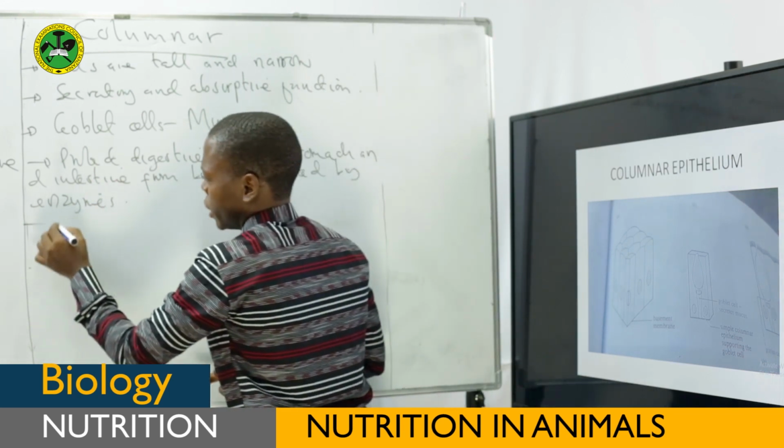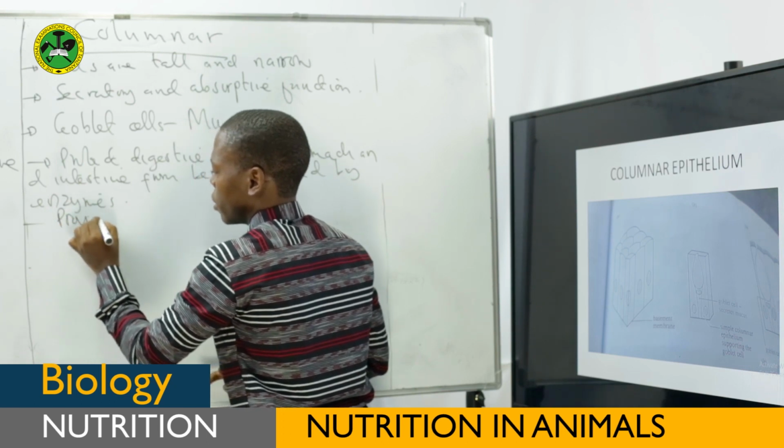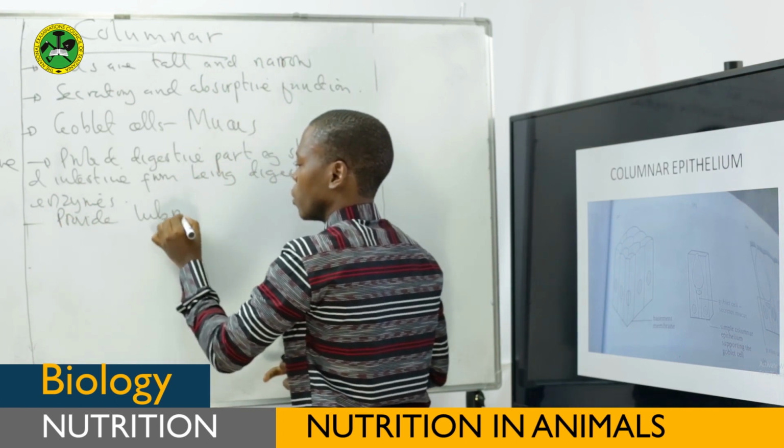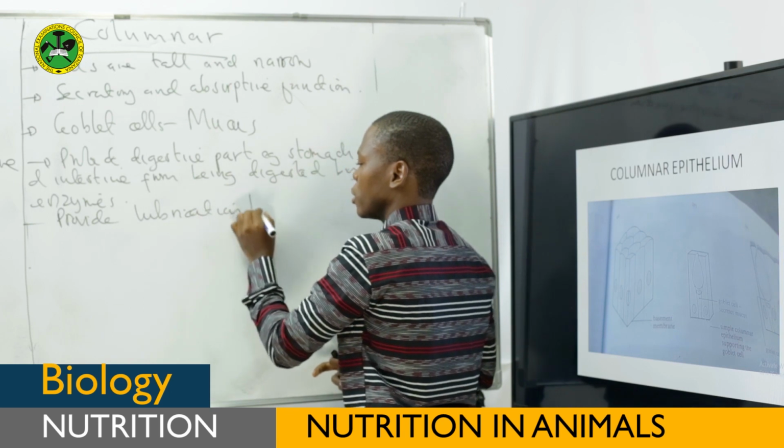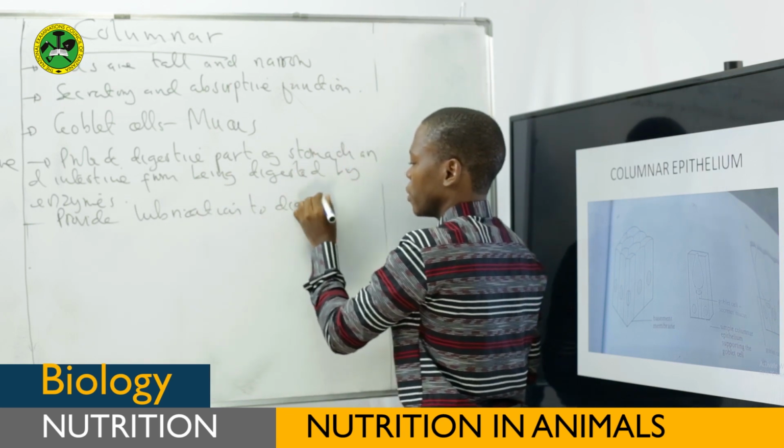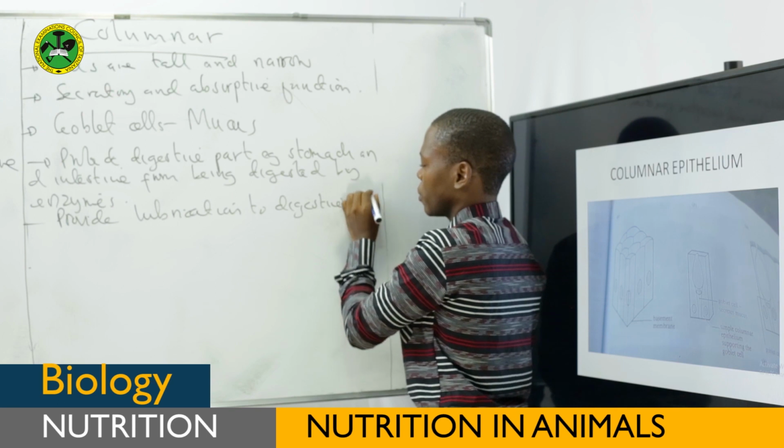Again, this mucus provides lubrication to the digestive part.